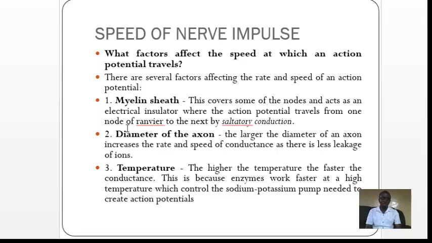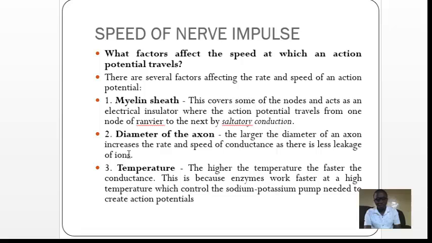This is because in a myelinated neuron the electrical signal is passed in the form of jumps, in saltatory conduction, along the nodes of Ranvier. In a non-myelinated neuron, the electrical signal is passed slowly along the whole axon.